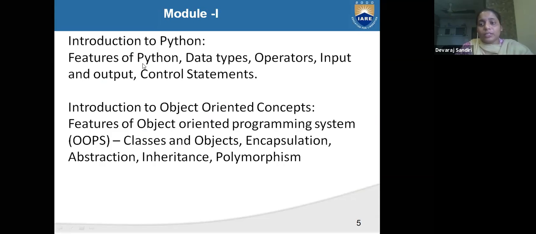See, features of Python we completed. Data types we completed, means it's going on. And operators already completed, input output completed, and control statements we are going on. If statement, for loop, while loop, it is going on. So whatever there is in our lab, it is uploaded on our website. You can download our syllabus from your website.